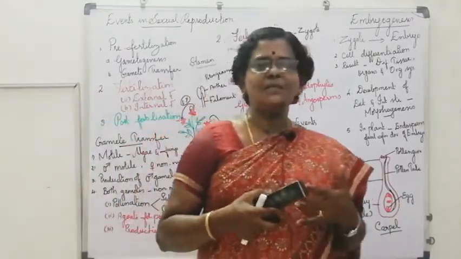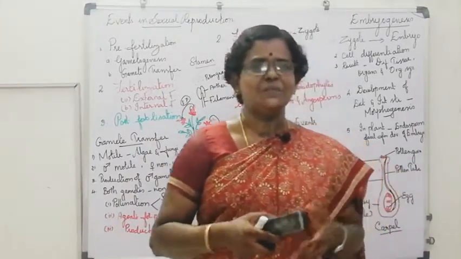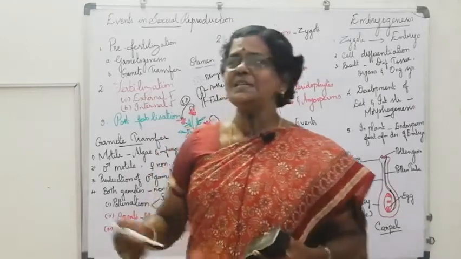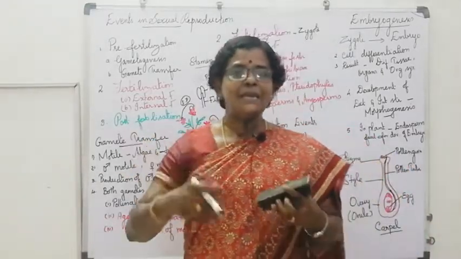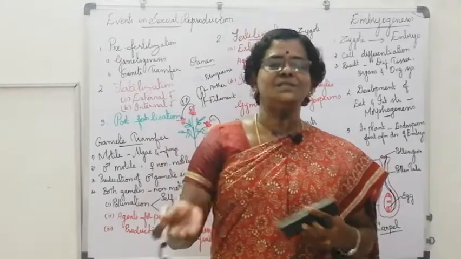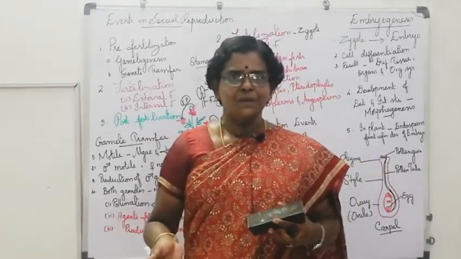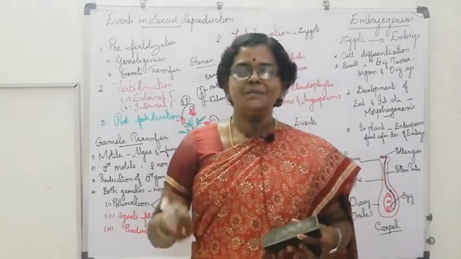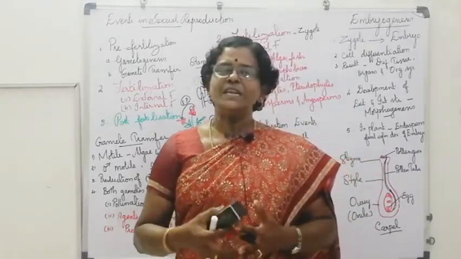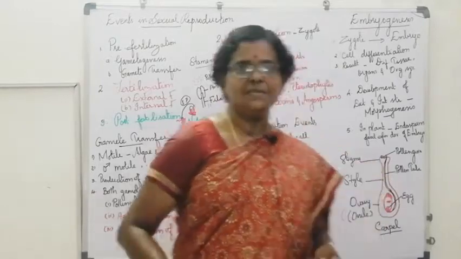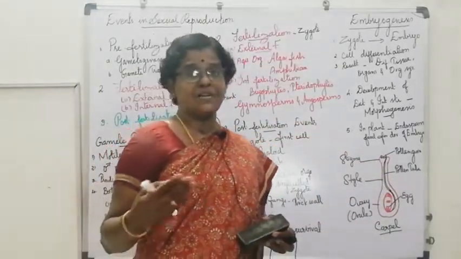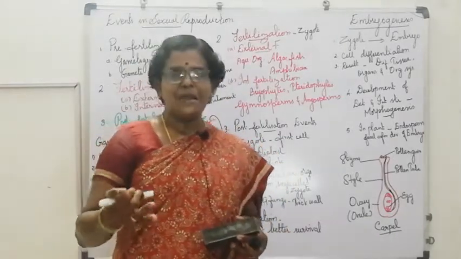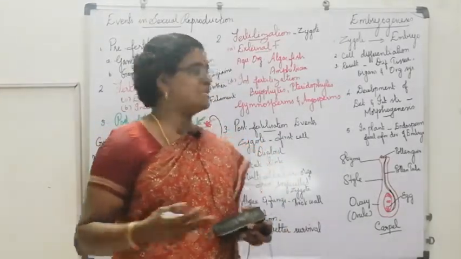The fusion of gametes is of two types: internal fertilization and external fertilization. In external fertilization, the male and female gametes are released into the surrounding medium, and fusion of the gametes takes place outside the body. It occurs mostly in aquatic organisms, such as fish, amphibians and algae.